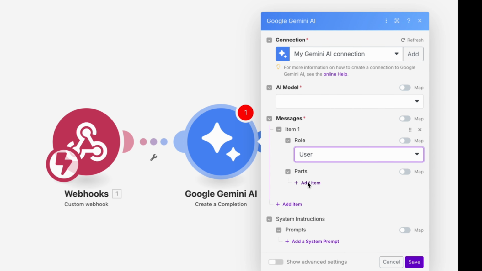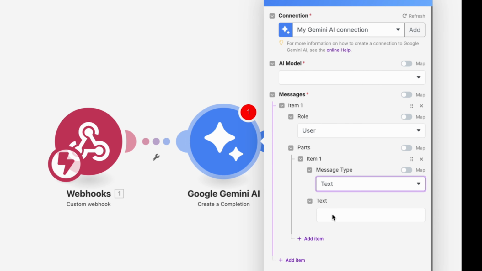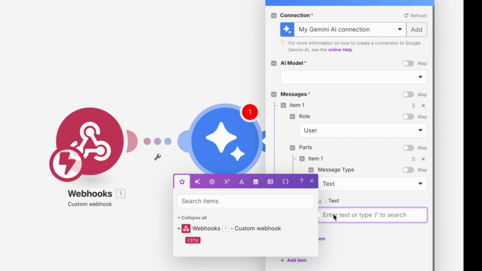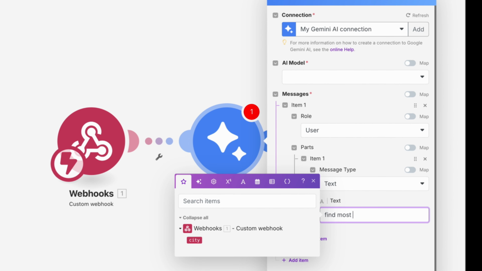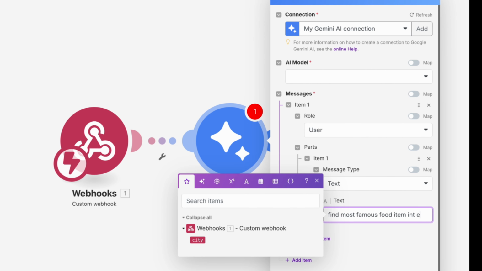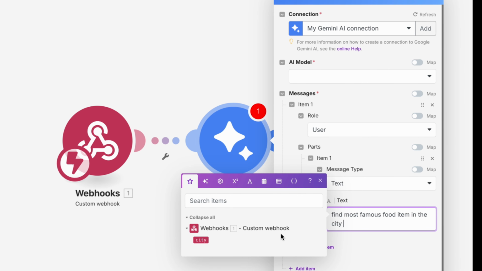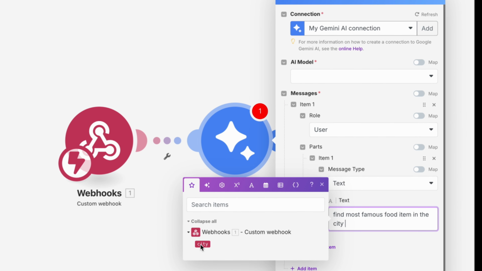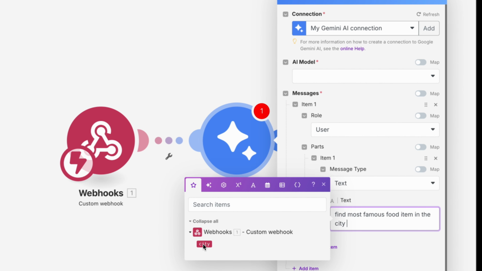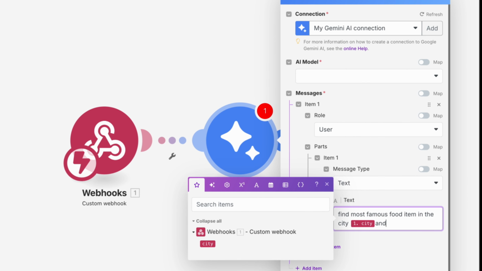And in the parts, I will add an item. In the message type, I will say text. And in the text, I'm going to say find most famous food item in the city. And the city name is what we got from the webhook. So this is the reference you can create. So I'm going to click on this city.